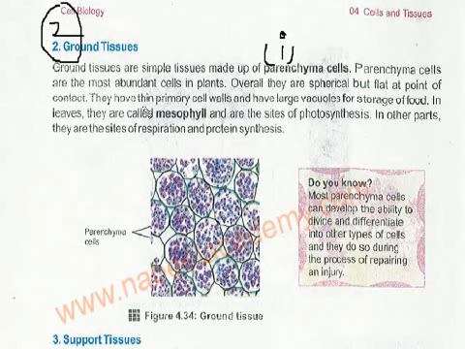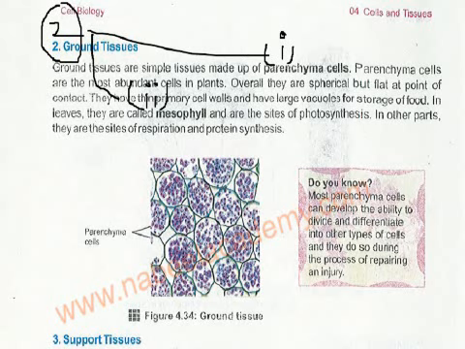In leaves, ground tissues are of two types, parenchyma and mesophyll. Again, the names only. Ground tissues are of two types, parenchyma and mesophyll.